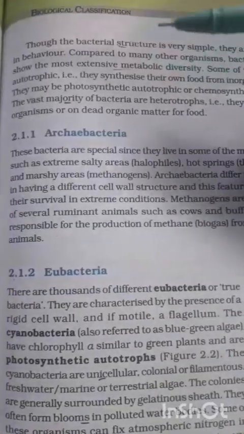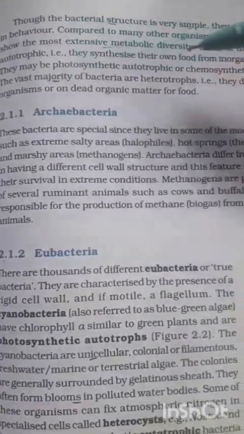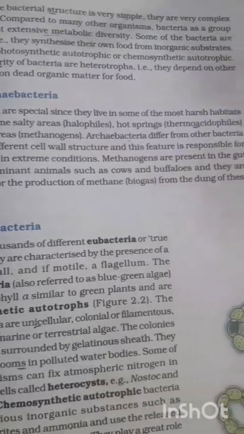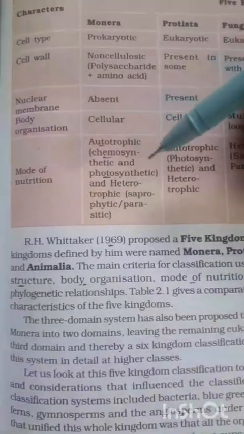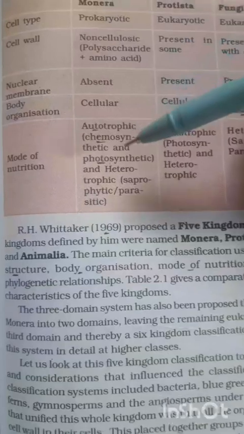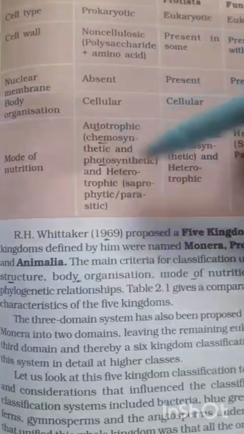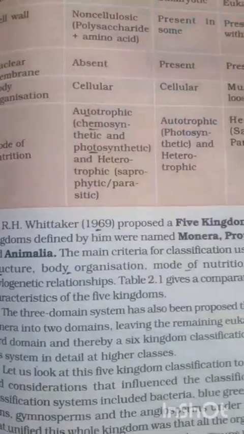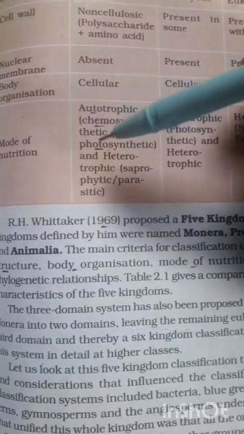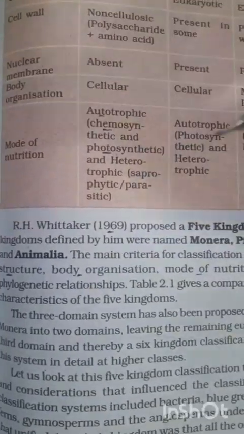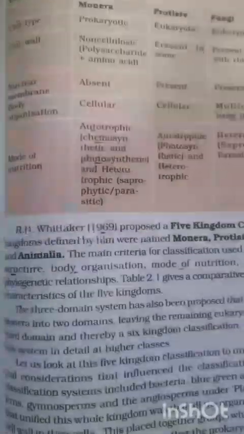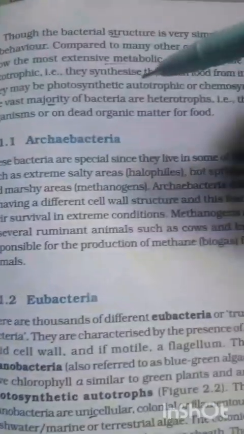So talking about the bacteria, the vast majority of bacteria are heterotrophs. What about the autotrophs? Yes, they belong to the autotrophs as well. In autotrophs there are two types of mode: the chemosynthetic, from inorganic nutrients, and from sunlight, that is photosynthesis. So it does have autotrophs, but the vast majority are heterotrophs.